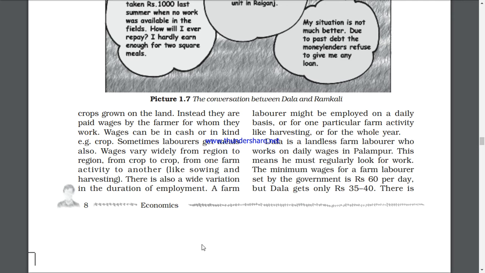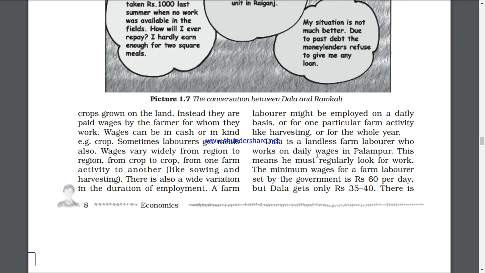So a farm laborer might be employed on a daily basis, and also for a particular farm activity. If harvesting is needed, they can employ you for harvesting, and for the whole year, it depends on the landlord. Dala is a landless farm laborer who works on daily wages in Palampur. This means he must regularly look for work.